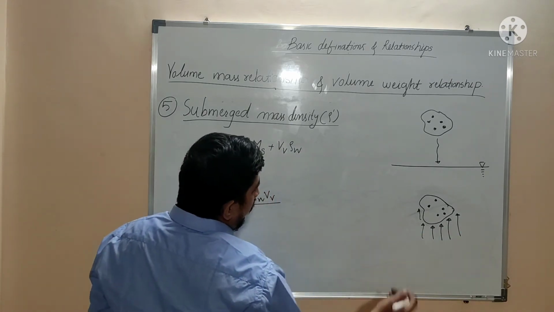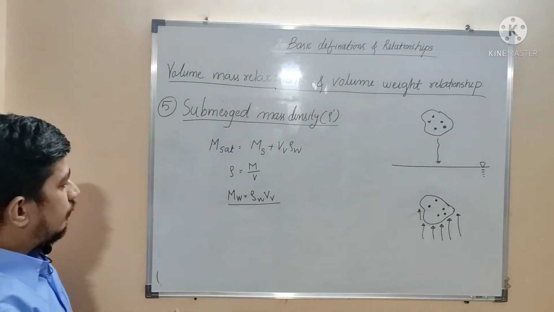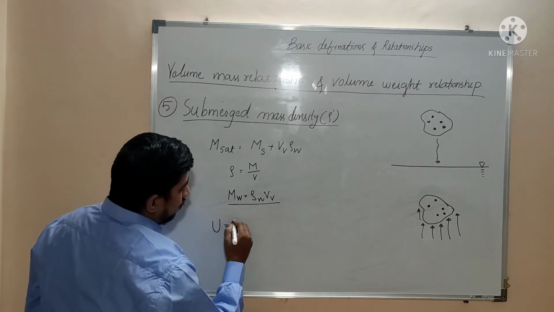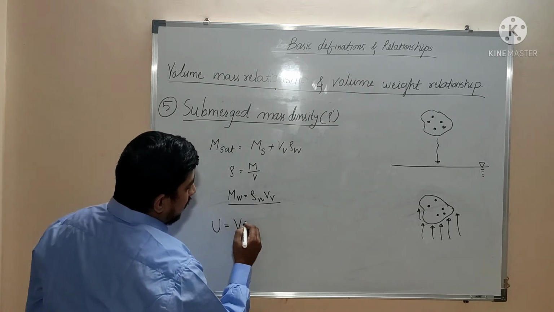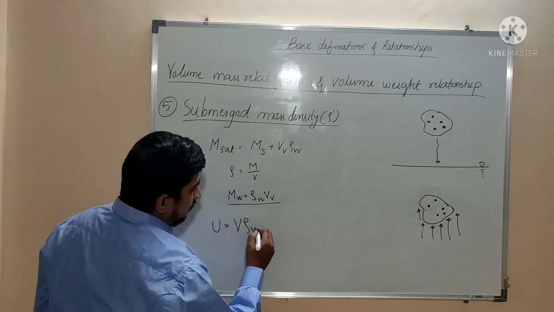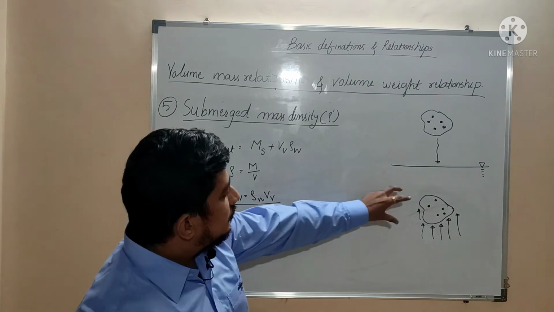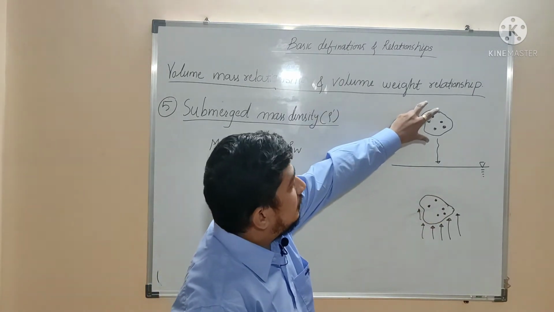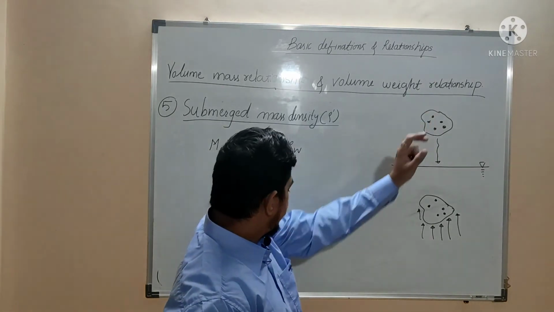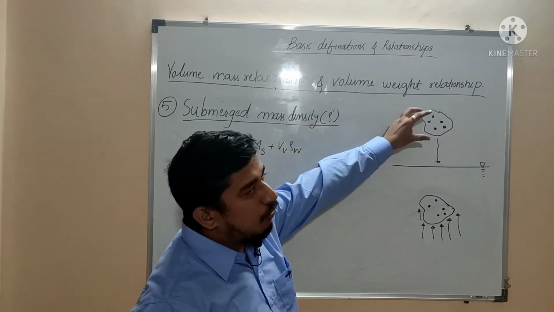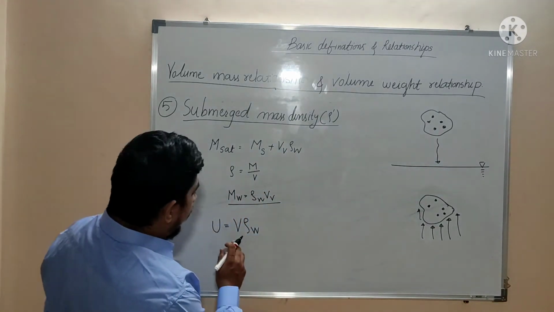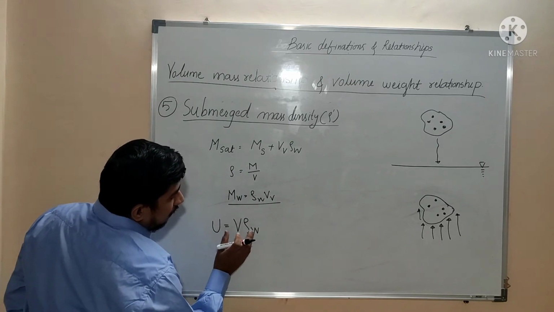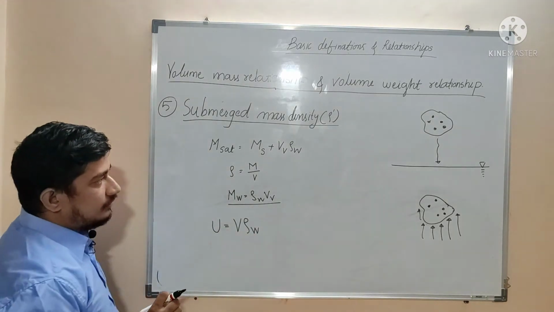That uplift force can be shown by the symbol U, and it is equal to the total volume multiplied by rho W, because the displaced water volume will be the same as the volume of this saturated soil inclusive of voids. The voids are already filled with water, so V multiplied by rho W, that much upward thrust will be applied by water.